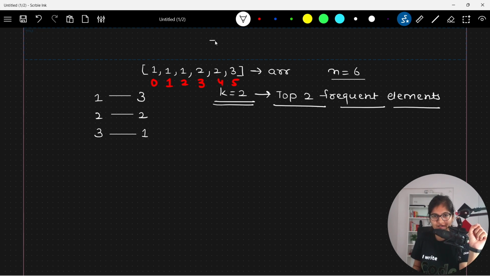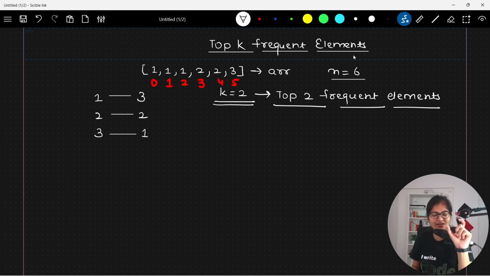Right? So the question says you need to find out the top k frequent elements. One of the vastly asked questions in an interview. Now, one thing you will observe: if I create a dictionary kind of structure where this is the key, the unique elements that I have, and this is the value, then I will be able to find out the topmost frequent elements.